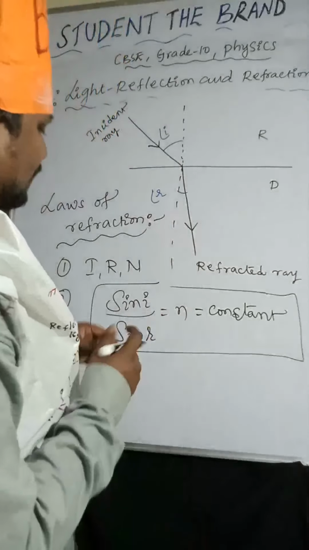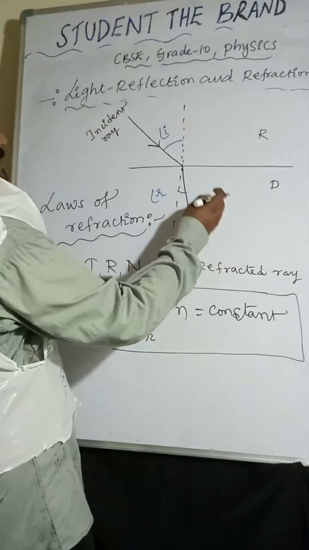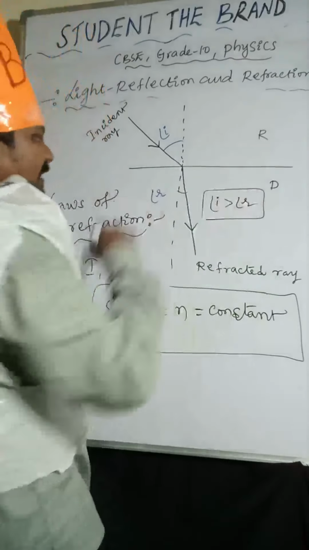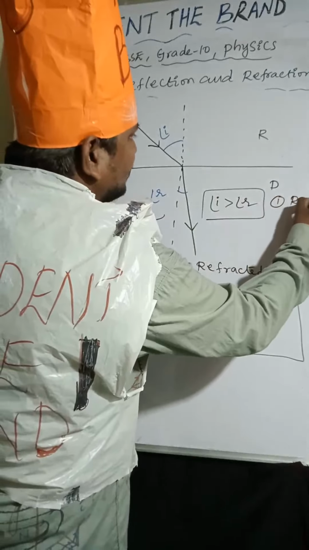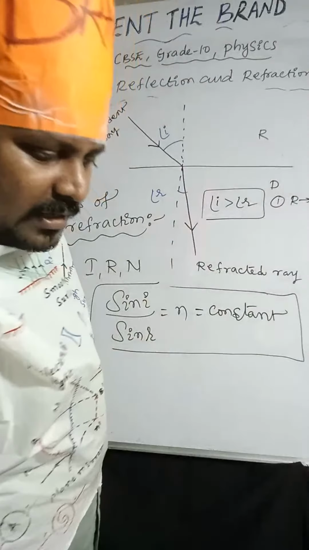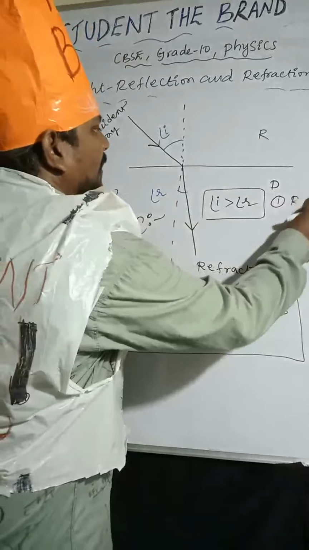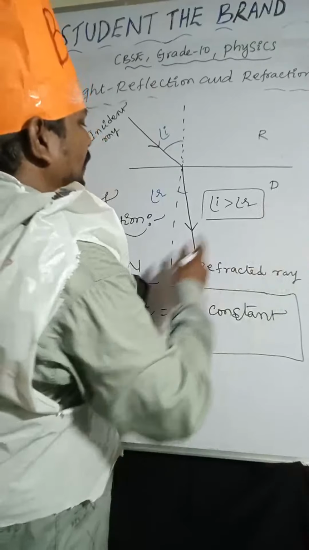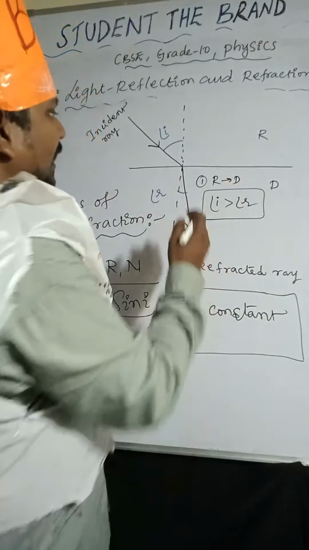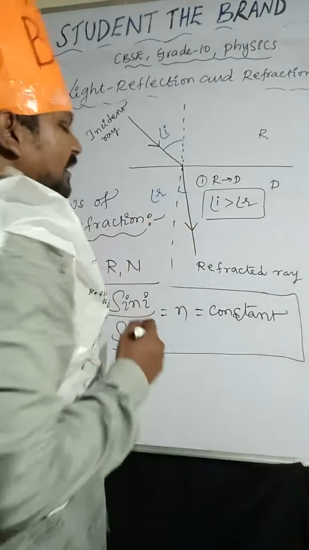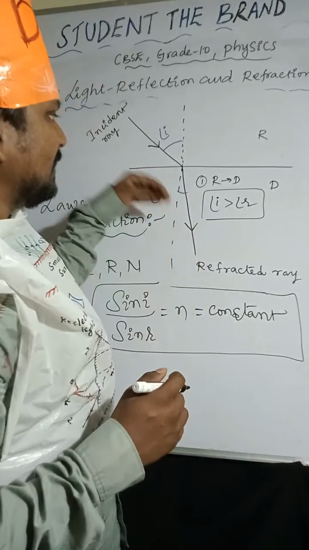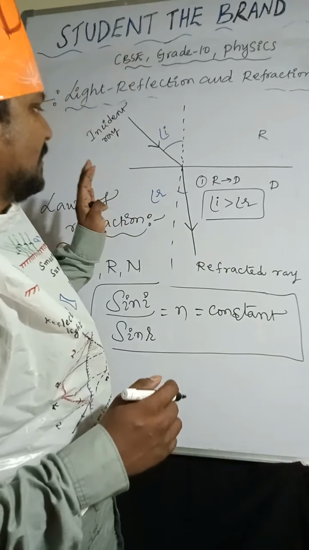Okay. Done. So when it is moving from rarer to denser, angle of incidence is greater than the angle of refraction. Sir, why is it? Point number 1, moving from rarer to denser. So why is it like this? The light ray is moving from rarer to denser because the refracted ray moves towards the normal line. So the angle of refraction is less compared to the angle of incidence.